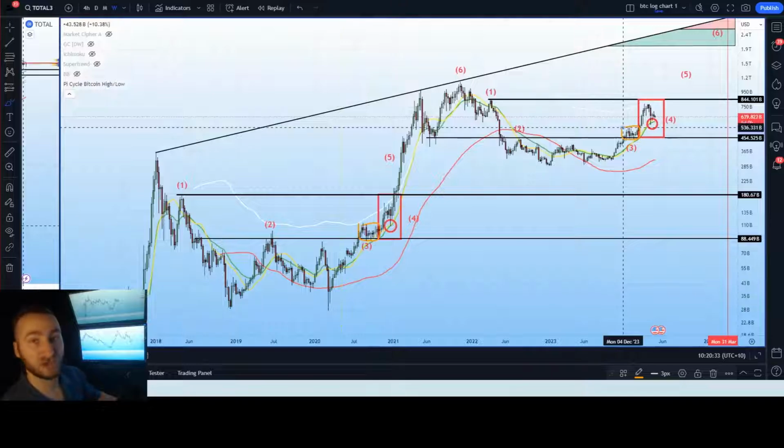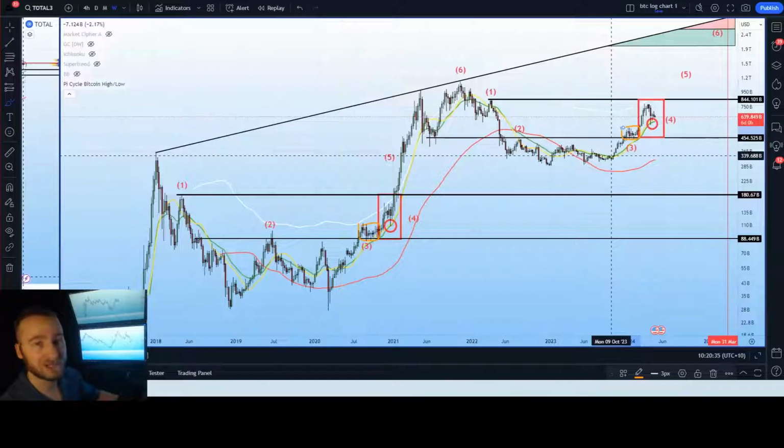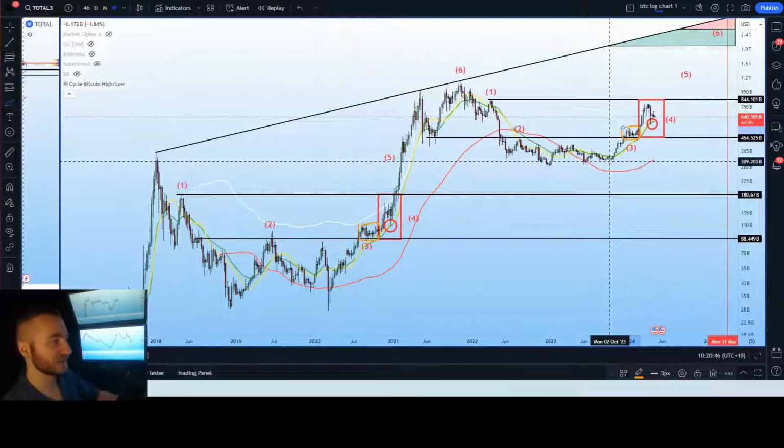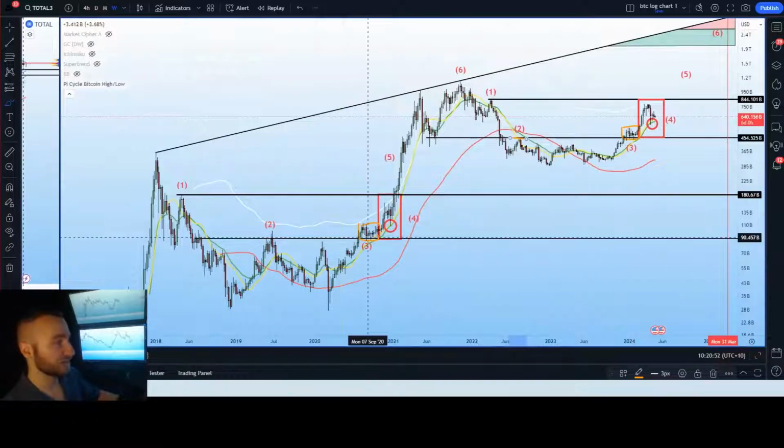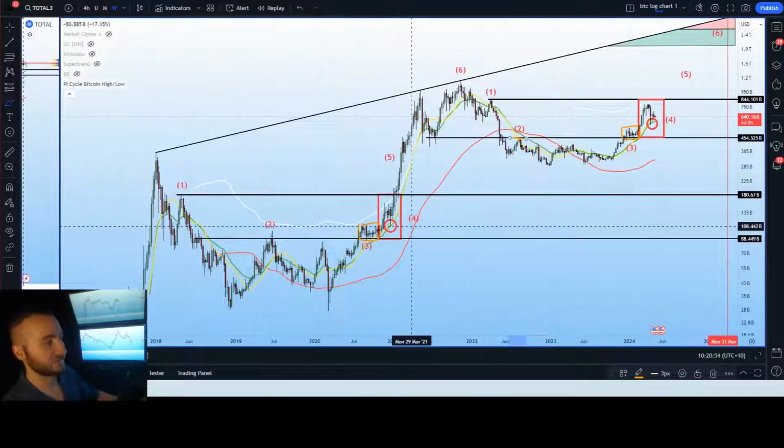Again, not a very volatile consolidation. We don't see all that much price action in altcoins. We start to see some early runners front run, such as what we saw with AVAX. We saw Link start to front run again, but not all that much price action really develops, other than the fact that we have broken above our bear market resistance and we are moving into a macro uptrend. That is when we enter phase number 4.